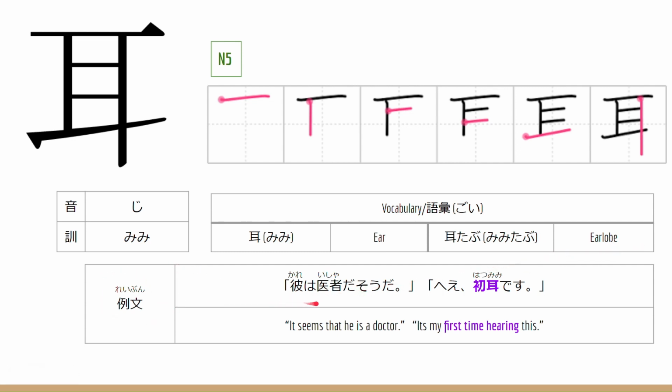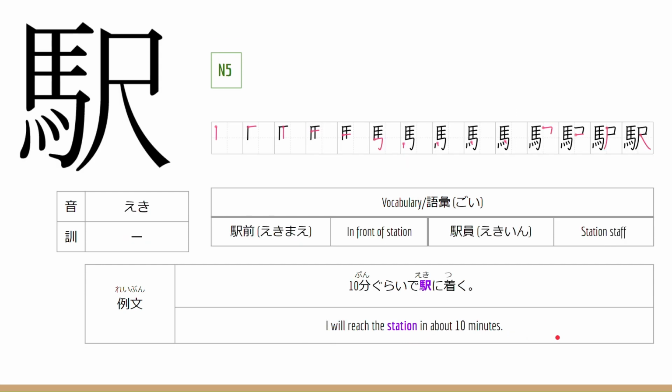彼は医者だそうだ。へえ、初耳です。 This means that it seems that he is a doctor. It's my first time hearing this. The next kanji is eki. This is the stroke order for the kanji. Now let's go to the onyomi and kunyomi of the kanji. The onyomi is 駅、 and there is no kunyomi.